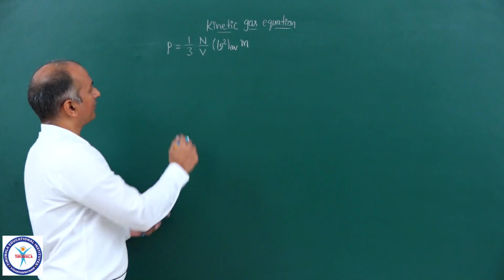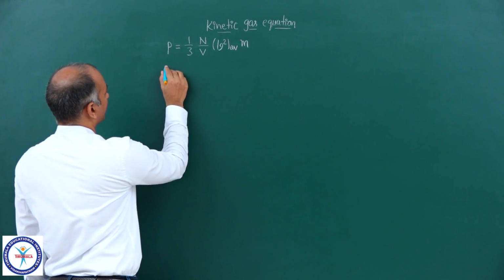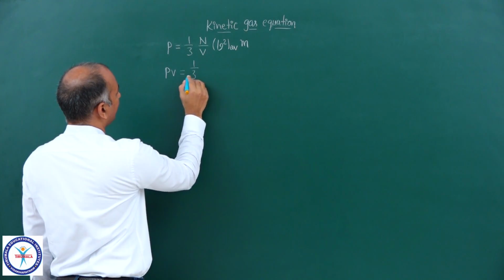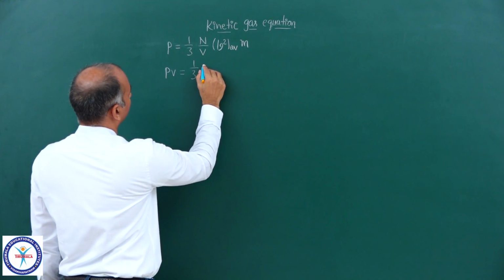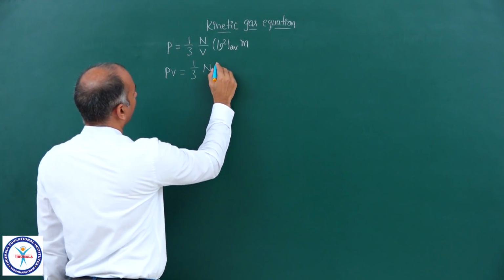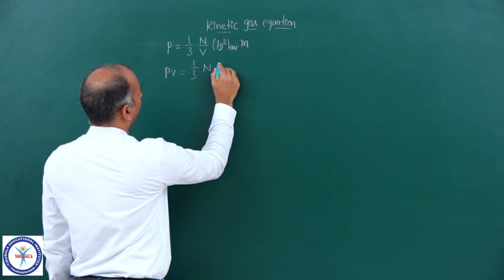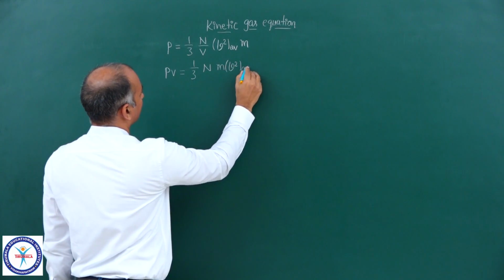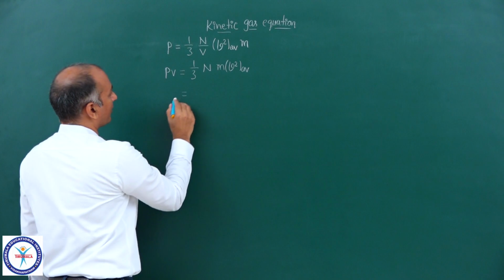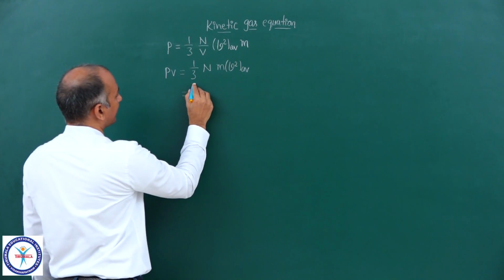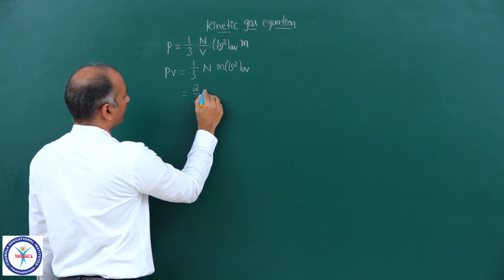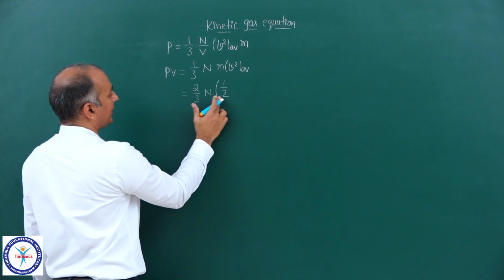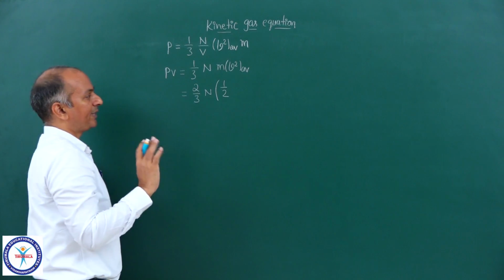Okay, now we can rearrange this expression. PV is equal to 1 by 3 n m v square average. Now we can do some mathematical manipulations like this: 2 by 3 into n into 1 by 2. 2 by 3 into 1 by 2 will be 1 by 3.